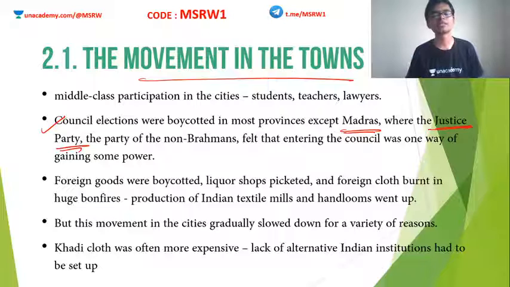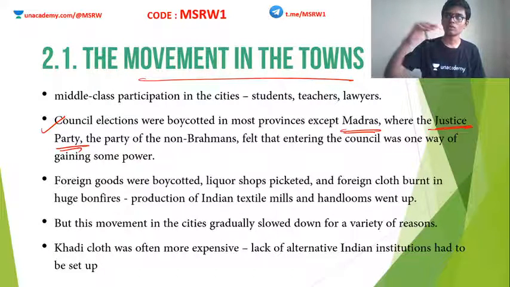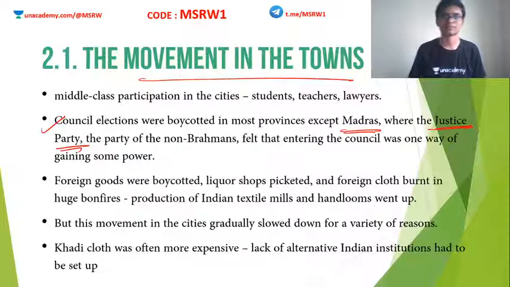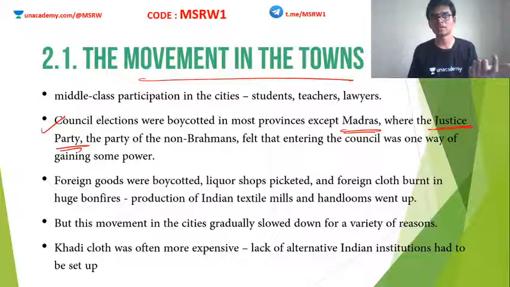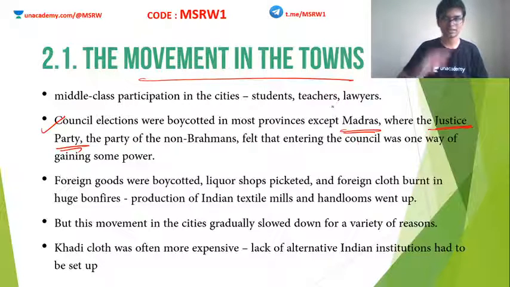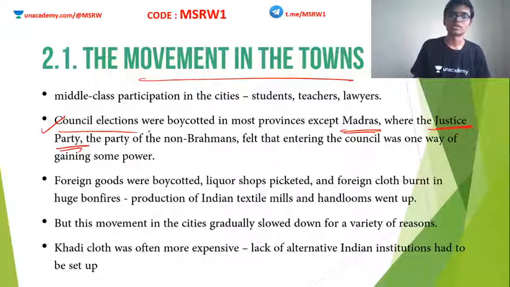Why? Because the Justice Party is actually a non-Brahmin party, a party formed by non-Brahmins. This party wanted to enter the councils and achieve powerful positions because they believed this was one way by which they could fight against the oppression by the Brahmins. In South India there were huge class issues going on, and Justice Party members thought of this as an opportunity to fight against the Brahmanas. Clear? So apart from this exception, everywhere else, Congress boycotted council elections.